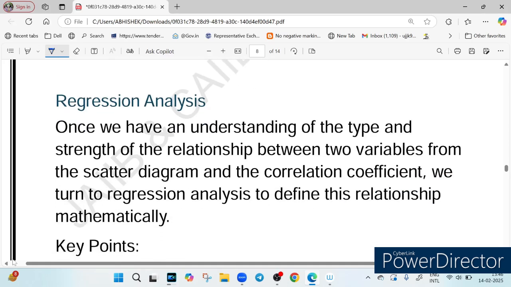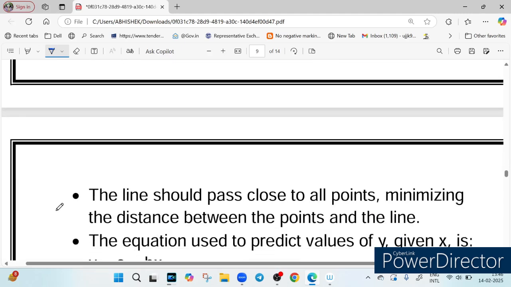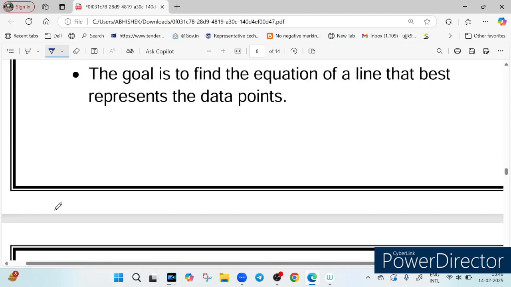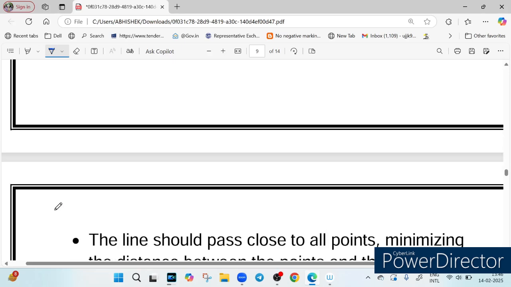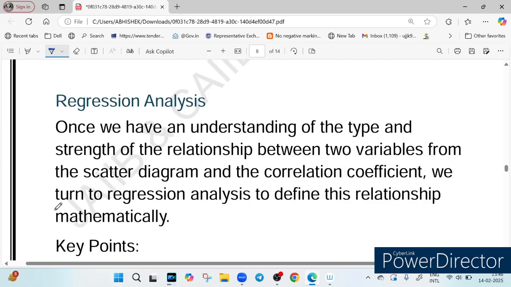Then we have something called regression analysis. So the question is, what is the meaning of this regression analysis? That is what we are going to discuss. In your book you will see a graph, so with this graph we will talk about the so-called regression analysis.